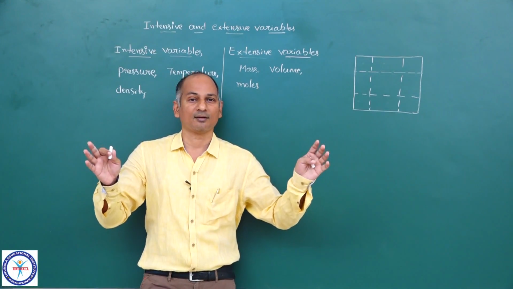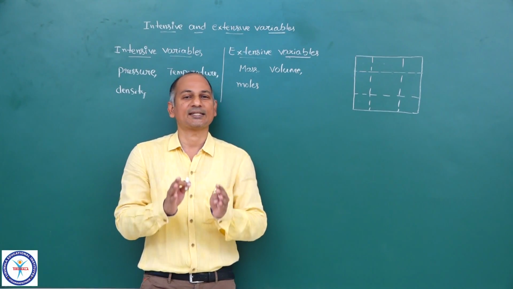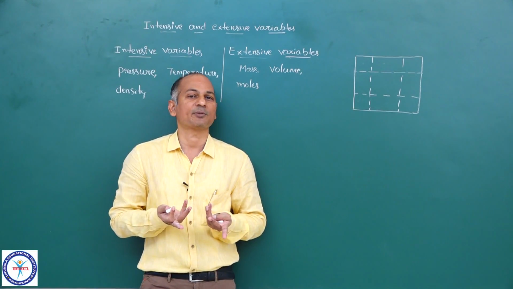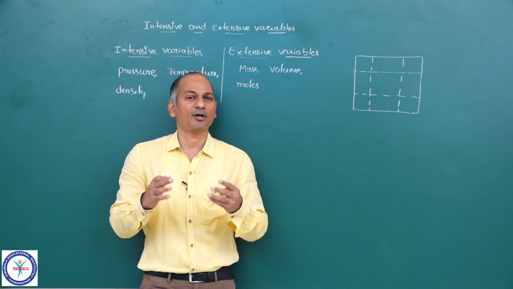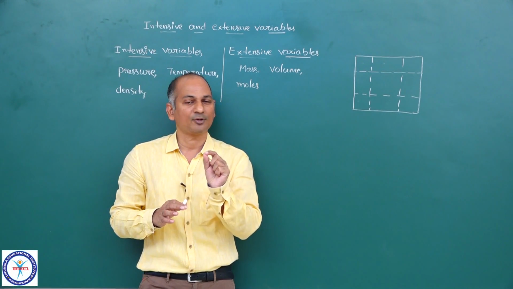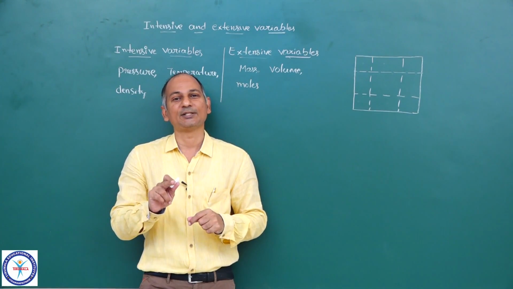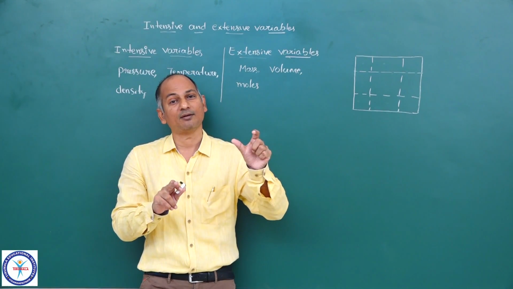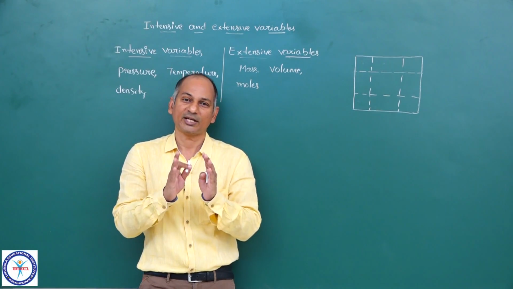Suppose you take this classroom, for example. The pressure of this classroom is, let us say, 1 atm, atmospheric pressure, because this is open to atmosphere, so obviously it is 1 atmosphere pressure. Now you divide this classroom into some parts, that is up to you, 10 parts, 20 parts, 30 parts. Do you think pressure in each part is different from 1 atm? No way. The pressure of any part remains 1 atmosphere. So that is an intensive property, whose value does not change on division of the system into small parts.